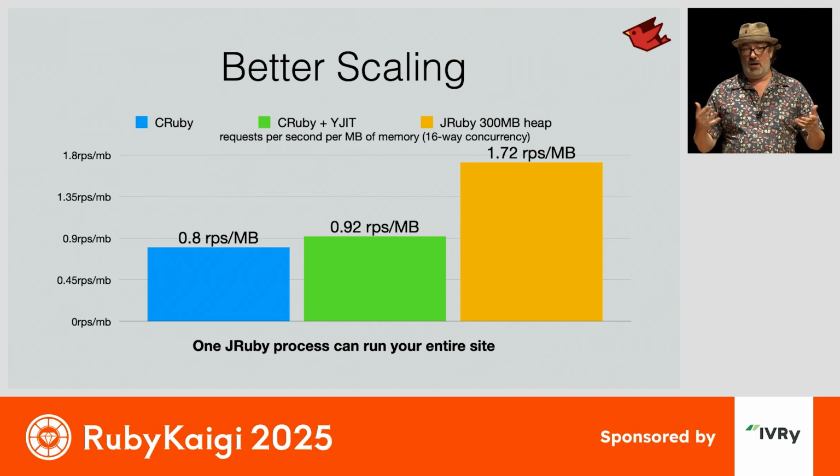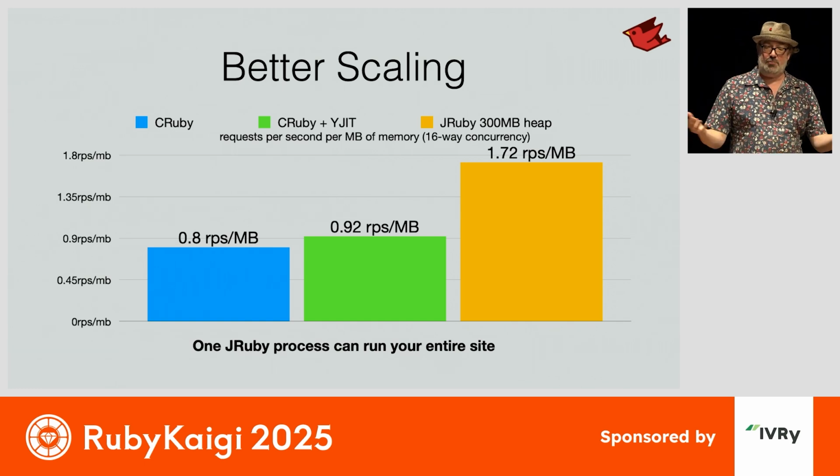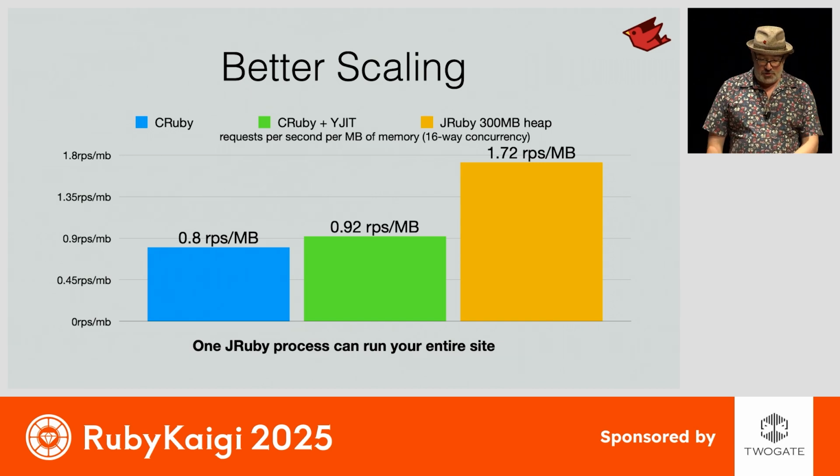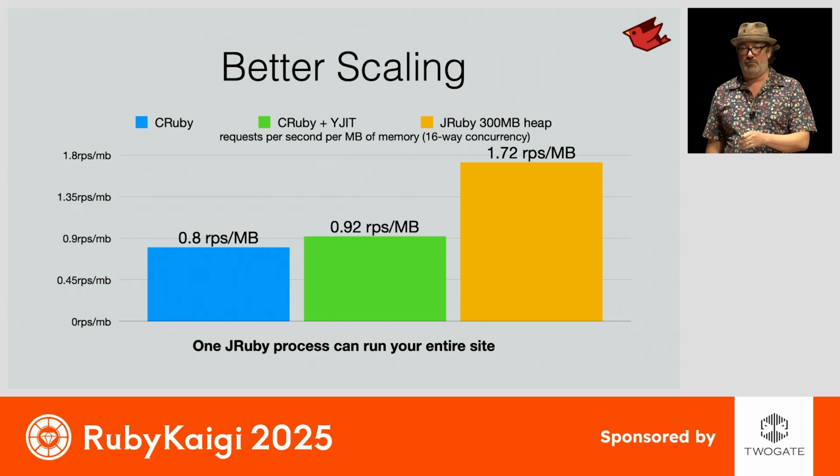You're going to be doing a lot of duplicate operations and duplicate round trips to the database. You don't get as much of a gain by throwing all those processes. With JRuby, you can have a single process run your entire site. And there's a crossover point where we use so much less memory than CRuby that you're getting much better requests per second for the resources that you're paying for.